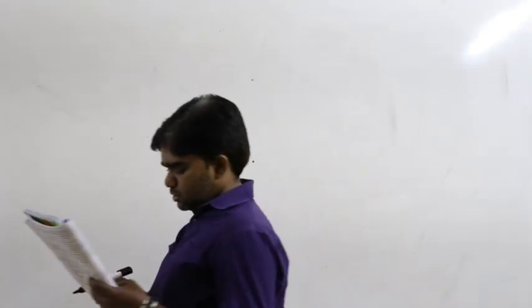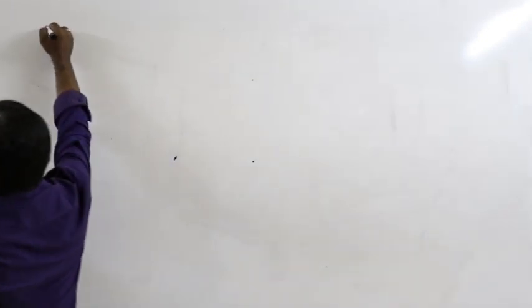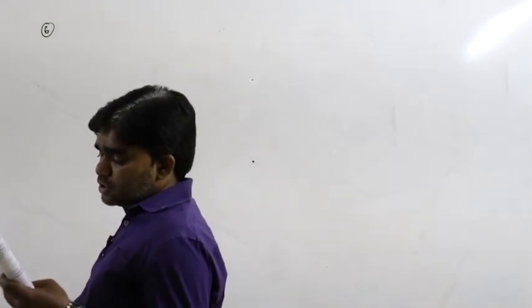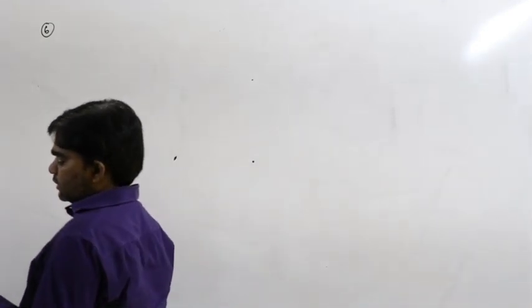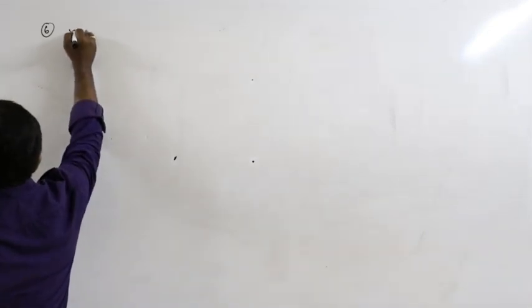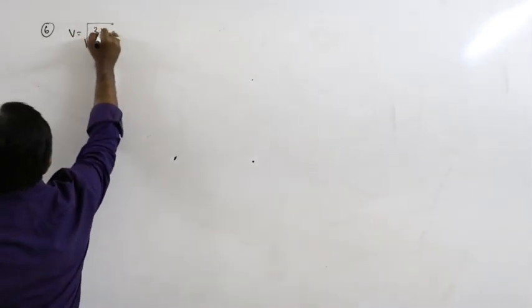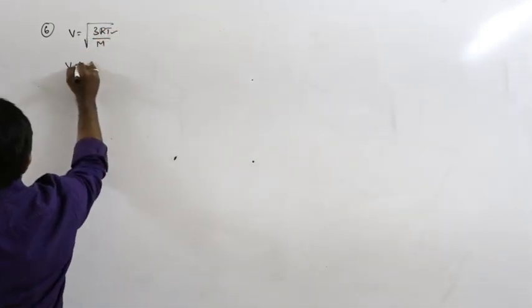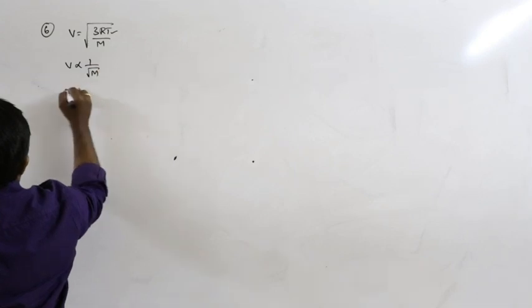See the sixth question on this same page. At a certain temperature, the RMS velocity for O2 is 400. At the same temperature, the RMS velocity of H2 is? So RMS velocity can be written as root of 3RT by M. Temperature remains constant, then V is proportional to root M.